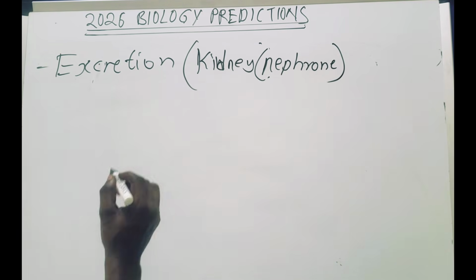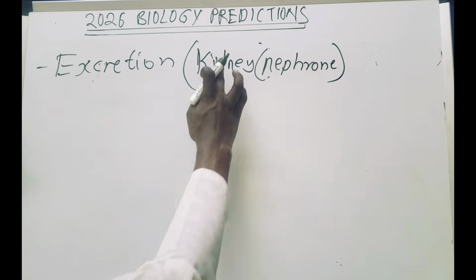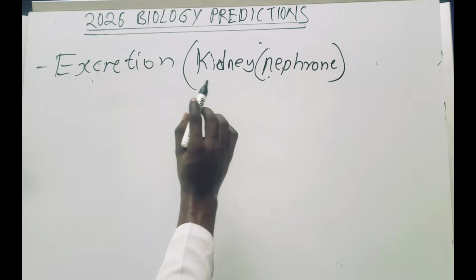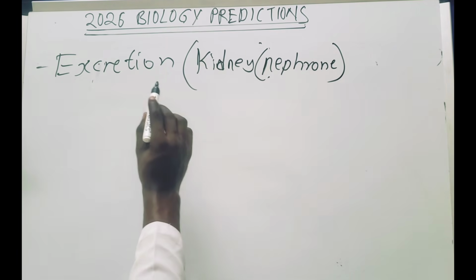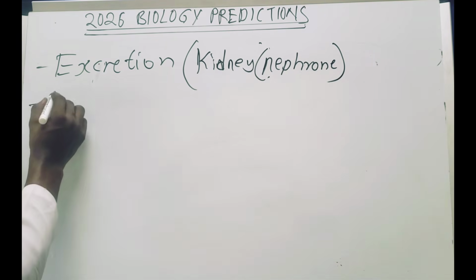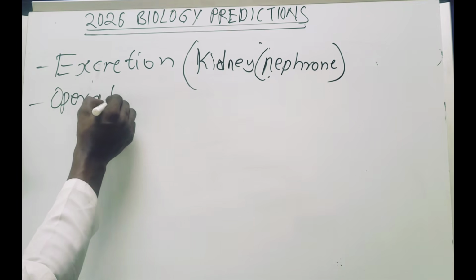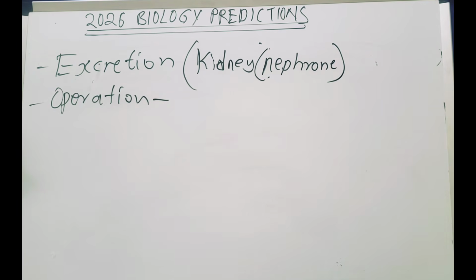It is the unit block, the main functional block of the kidney. So know the structure of the nephron. Then on the essay part, they'll ask you to describe how the kidney operates, how it functions. So study all those processes.